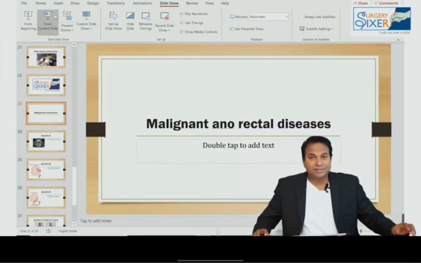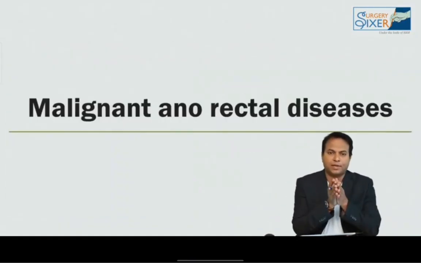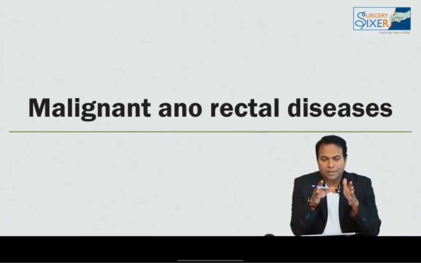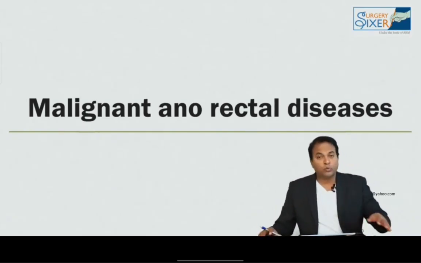Let me show you the slides now. So just see the slides. Now we are going to see the images from this chapter. So we have discussed cancer of rectum and anus. It is one of the important chapters for final years. Please remember the various surgeries I explained to you. So now I will show you some of my patients.